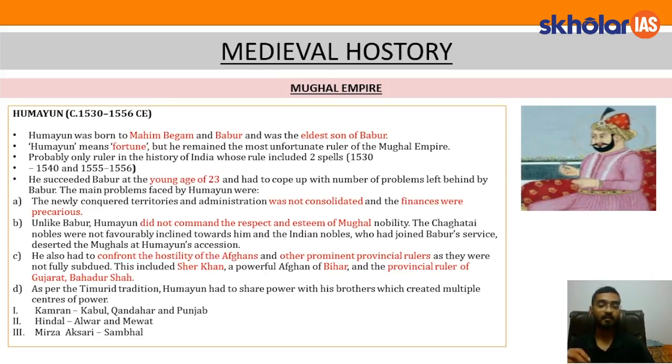Afghans were still active in the region of Bihar and Bengal. So this hostility had to be faced by Humayun, who succeeded Babur. I hope this point is clear.